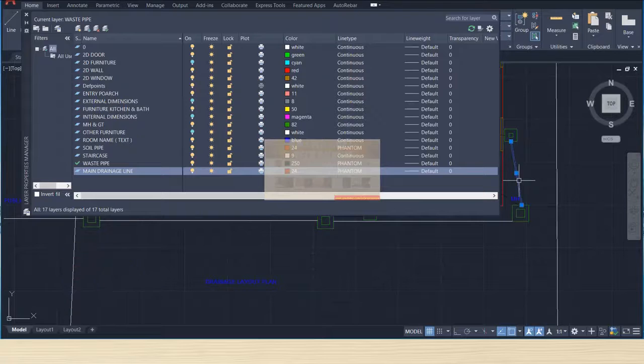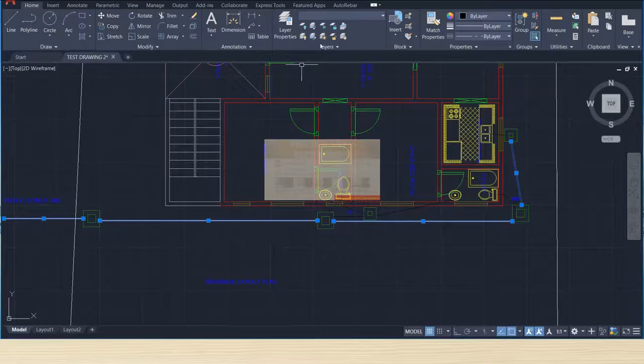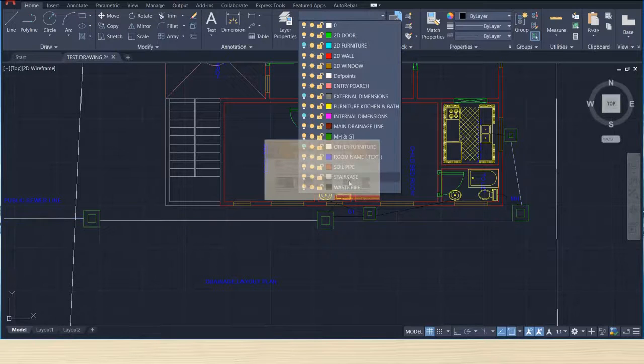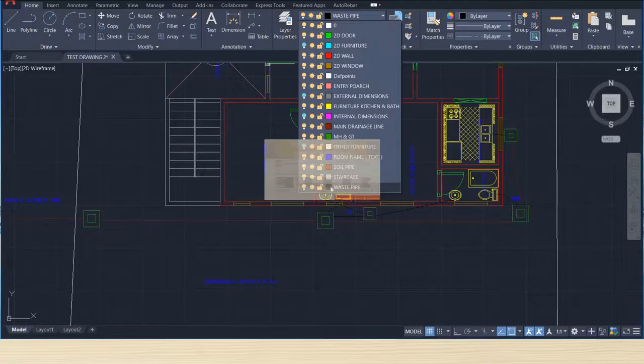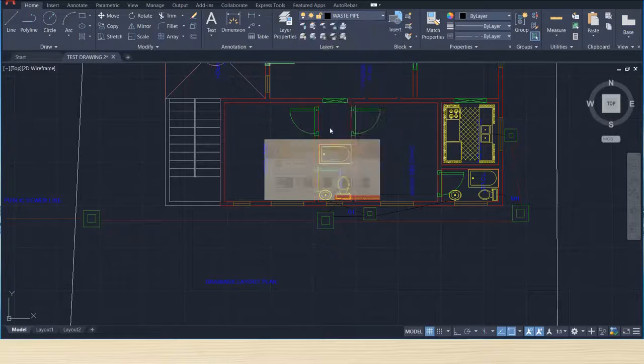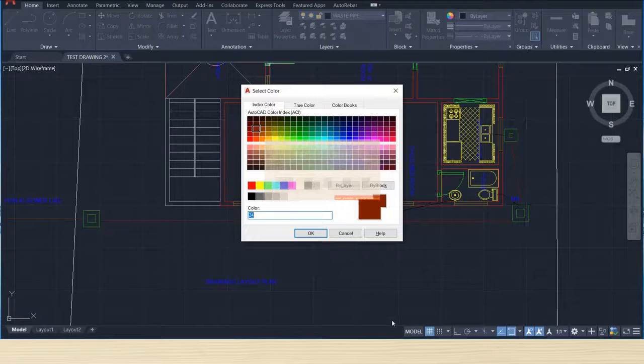So we'll select this, this and this, and make it main drainage line. And here we'll choose line type.